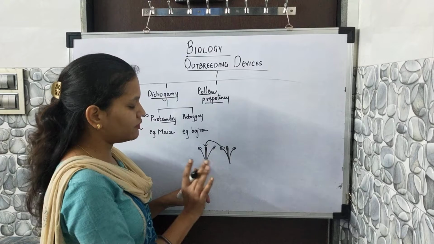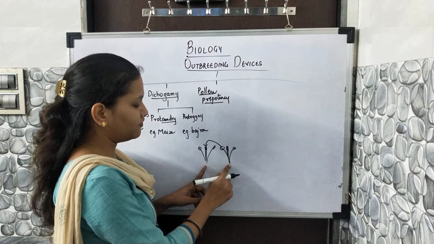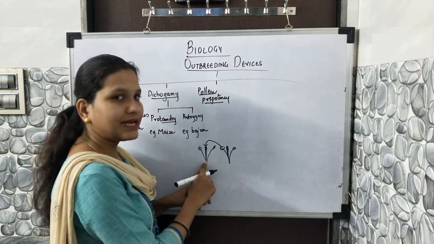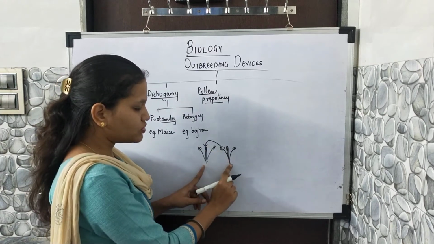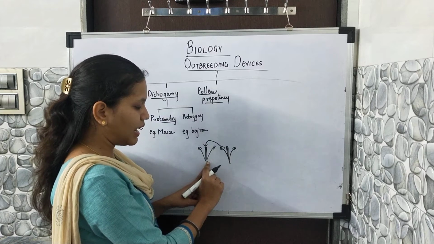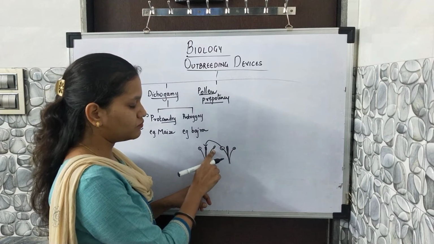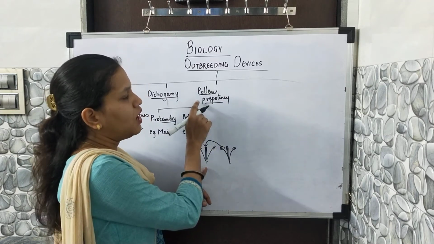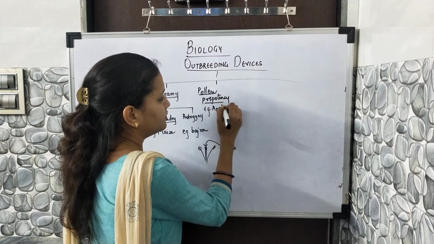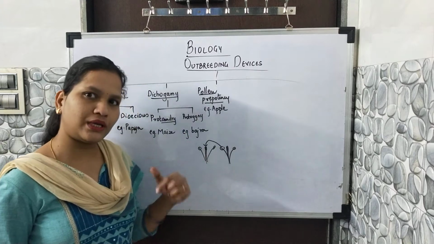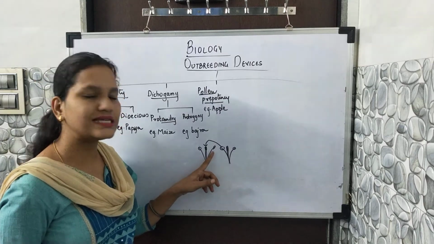Yes students, you must have understood. The anther of the different flower germinates on the stigma rapidly rather than the anther of the same flower. इसका मतलब दूसरे फ्लावर का एंथर इस फ्लावर पे आकर स्टिग्मा पे रैपिडली जर्मिनेट करेगा, ना कि उसी फ्लावर का एंथर. और इस फेनोमेना को यहाँ पे हम लोग बोलते हैं आउटब्रीडिंग को pollen prepotency, and the example is apple. Yes, the pollen of another flower is going to germinate rather than the pollen of the same flower.